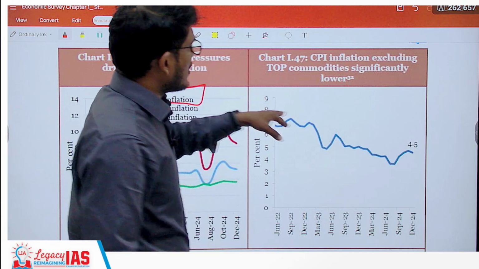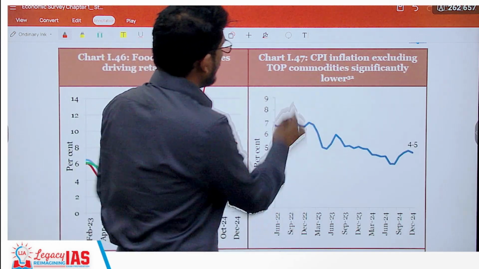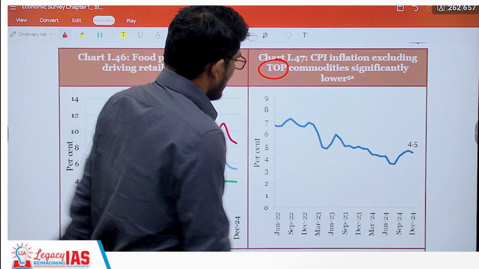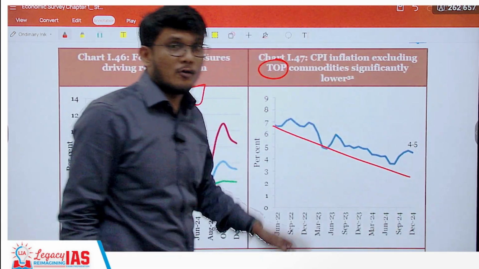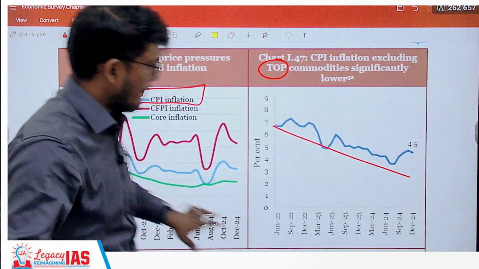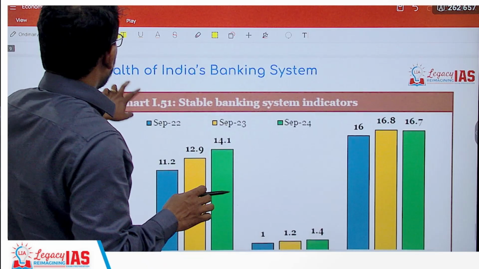Now, if you look at the inflation excluding the top commodities, the tomato, onion, potato, if you exclude that, the inflation is actually going down. But these food commodities are pulling the inflation up. So that is one of the major reasons.